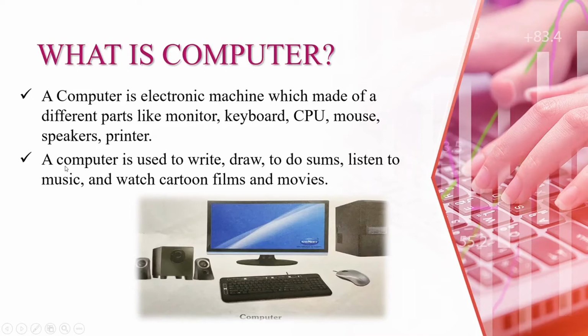And where do we use a computer? A computer is used to write, draw, do sums, listen to music and watch cartoon films and movies. These are the basic uses, the basic uses of a computer that any child, any woman, man, boy, girl, anyone can do. But a computer is a very smart machine that is used in different fields and different places. But in your subject, we just display here to write, to draw, do sums, listen to music, watch cartoon films and movies. So what is a computer?